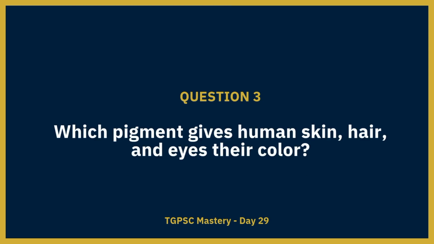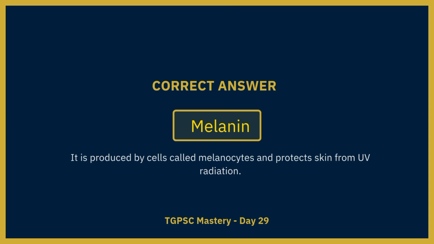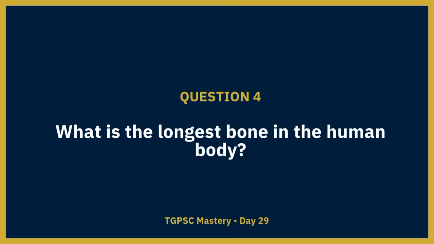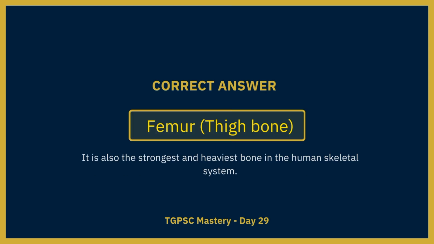Which pigment gives human skin, hair and eyes their color? The correct answer is melanin. It protects skin from UV radiation. What is the longest bone in the human body? The correct answer is femur, thigh bone. It is also the strongest and heaviest.